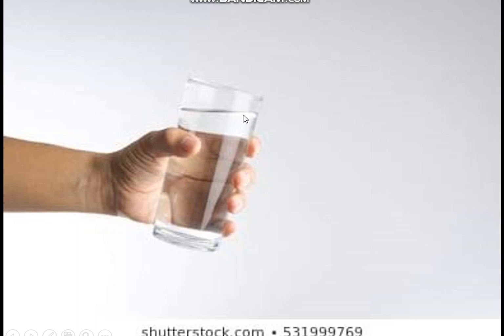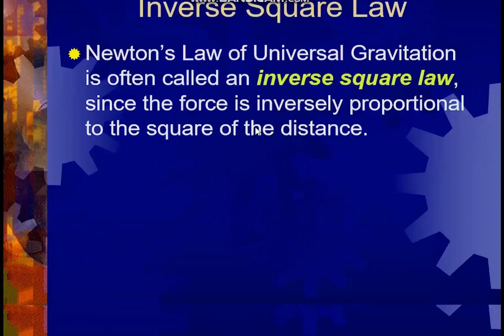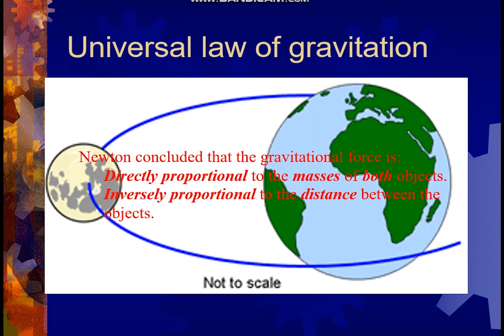In a similar way, our earth, as I had shown you before, is also experiencing some gravitational force from the moon, and this earth is about 70% water. Whenever there is a gravitational force, the moon tries to pull the earth.